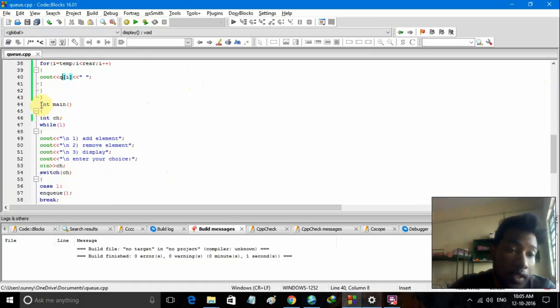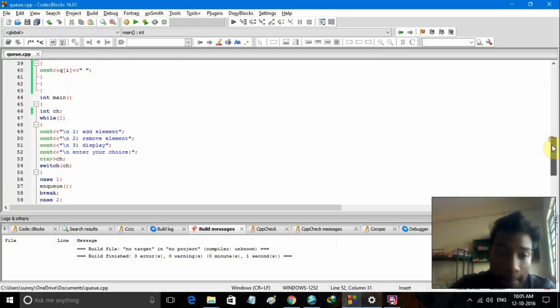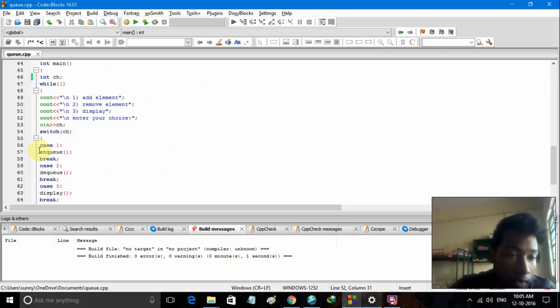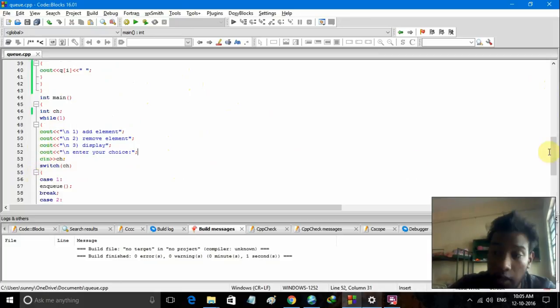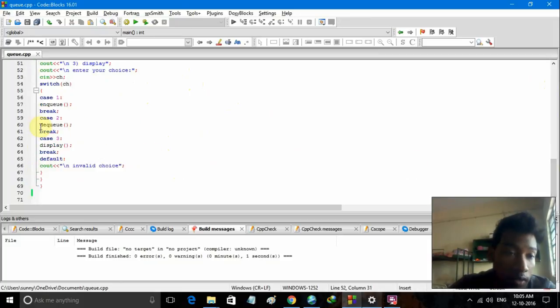Then inside the main function I have declared a variable named ch of type integer, and then we have various output messages as 1 to add element, 2 to remove element, 3 to display, and an exit option. After that I have used a switch case. For case 1 I have put the enqueue function, for case 2 the dequeue function, and case 3 the display function. I have also declared a default case as cout invalid choice.